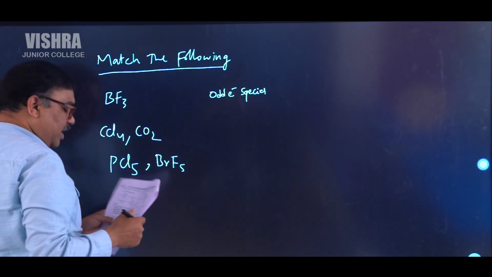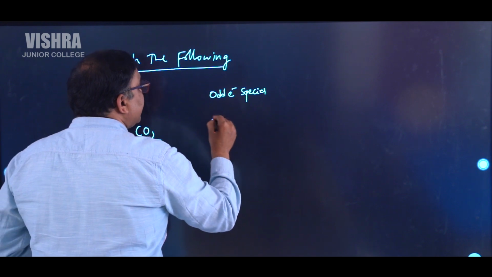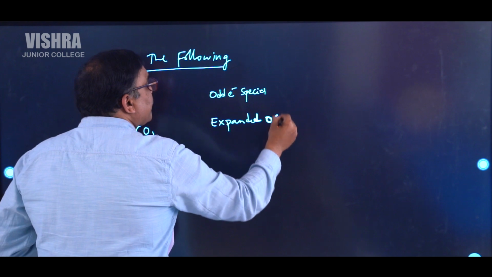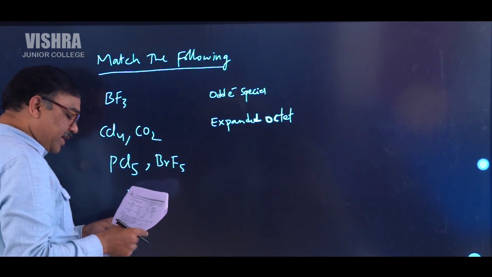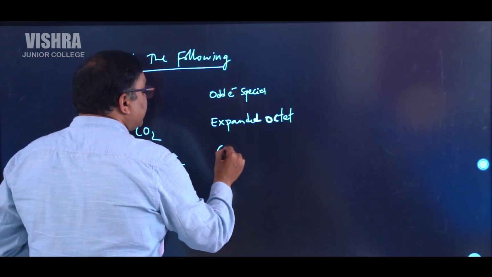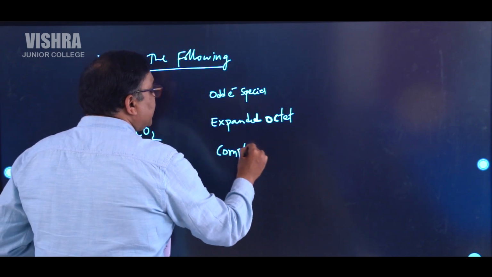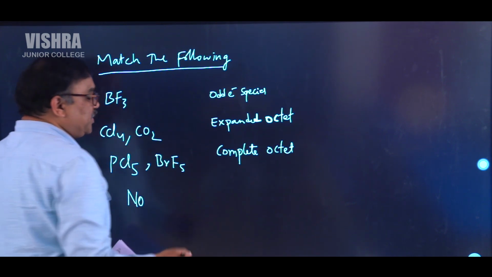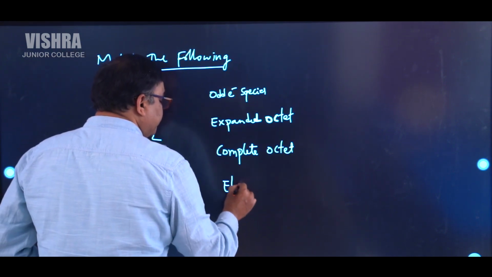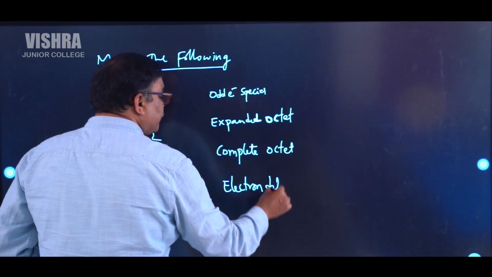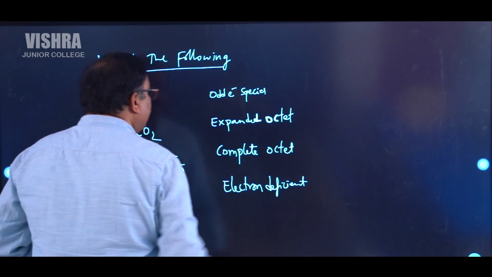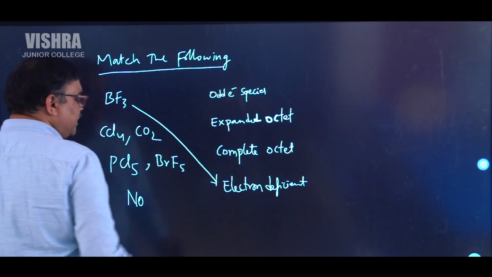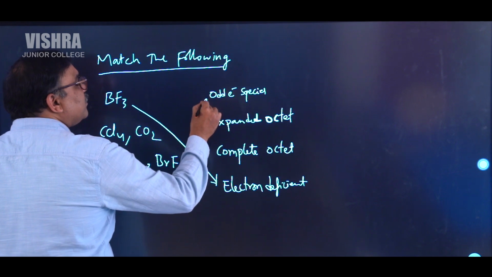In this, which one is odd electron, you have to find out. Then this one is expanded octet. Then complete octet. Then after that, electron deficient. So remember, third A group boron is electron deficient, so we can match this one. This one is an odd electron one, we can match this one.